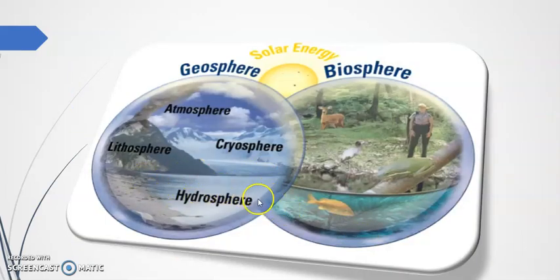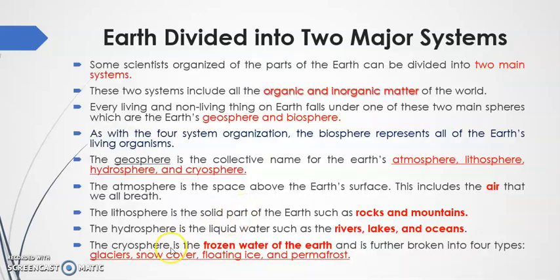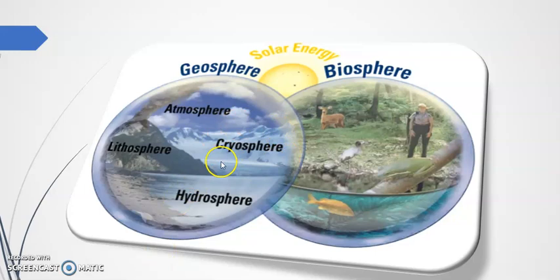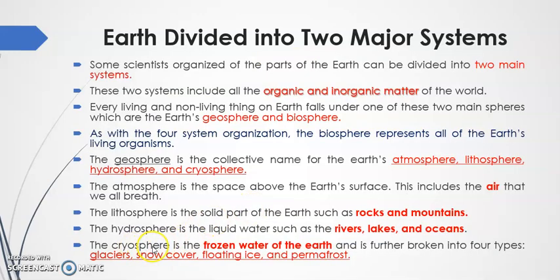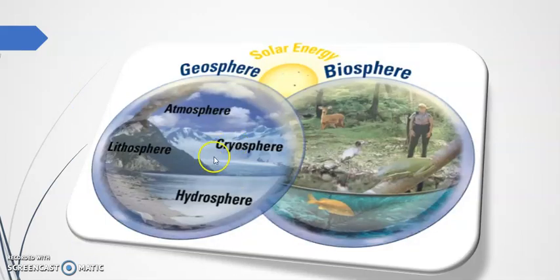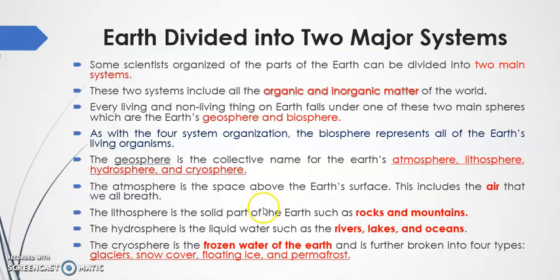The cryosphere, this is the point you have to understand. Cryosphere is the frozen water of the earth. Frozen water, which you will see in Antarctica, is further broken into 4 types: glaciers, snow cover, floating ice, and permafrost.